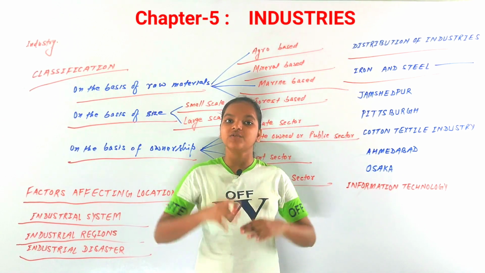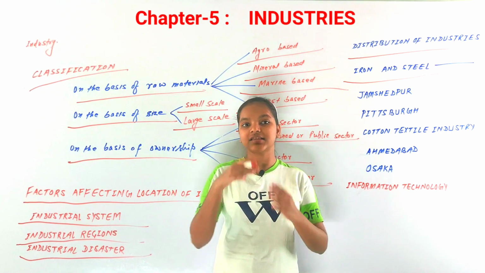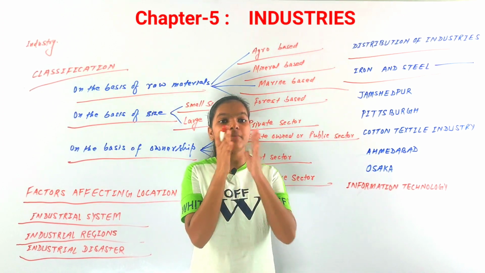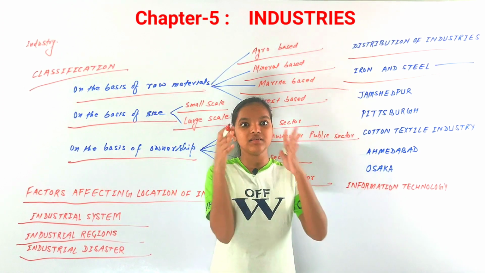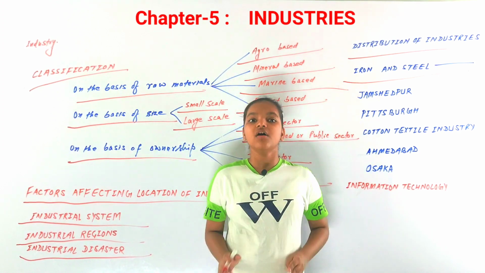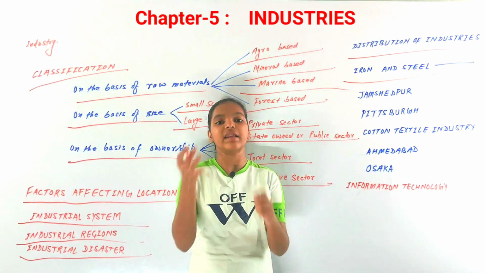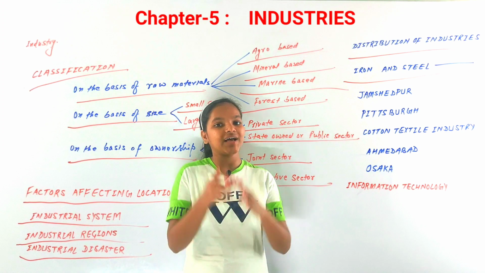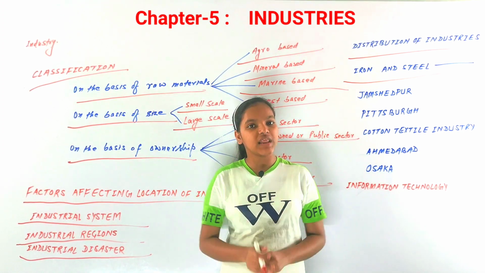In the process of smelting, by very high heat, about 1800 degrees Celsius, the iron ore is melted and then steel and iron are extracted.